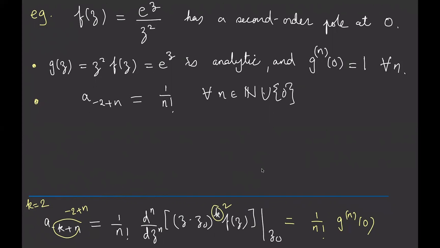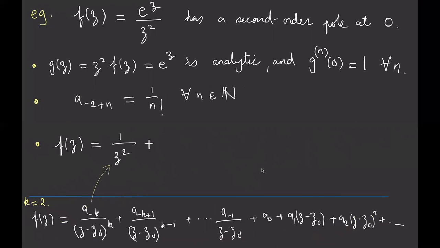Okay. So what this tells me then is if I look at this expression that I have over here, a to the negative 2 plus n equals 1 over n factorial, because I just figured out that the nth derivative is equal to 1. So it's just equal to 1 over n factorial for every single value. Okay, that's really good. And basically what you do here is you have to keep on plugging in n equals 0, 1, 2, 3, and so on in order to get the coefficients. Okay, so let's see how that goes, right?